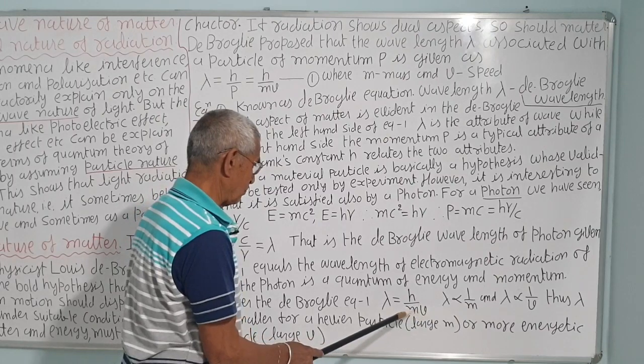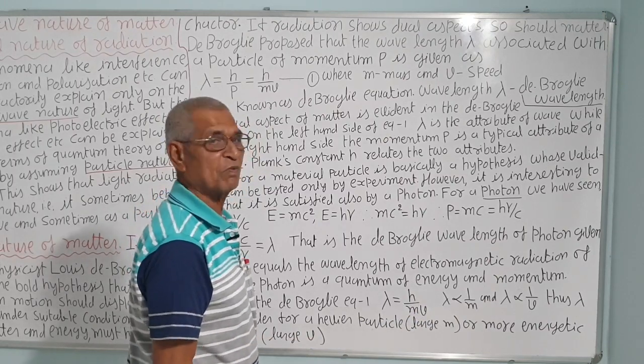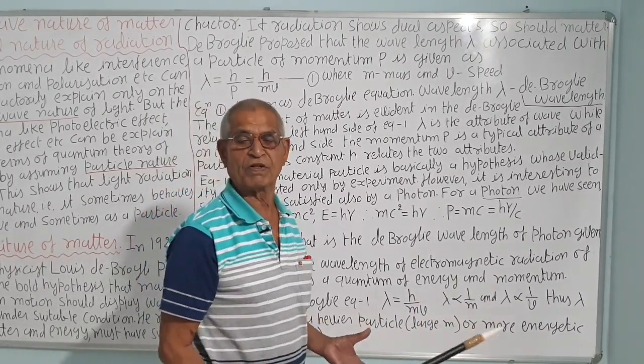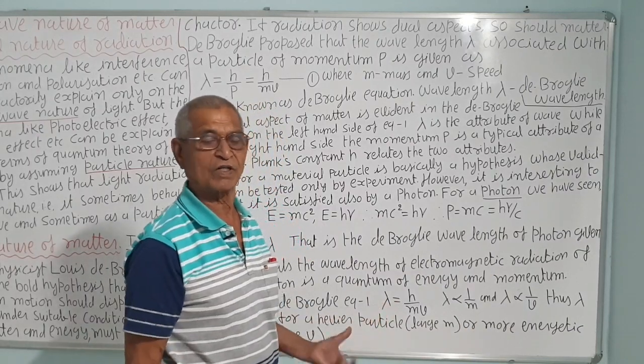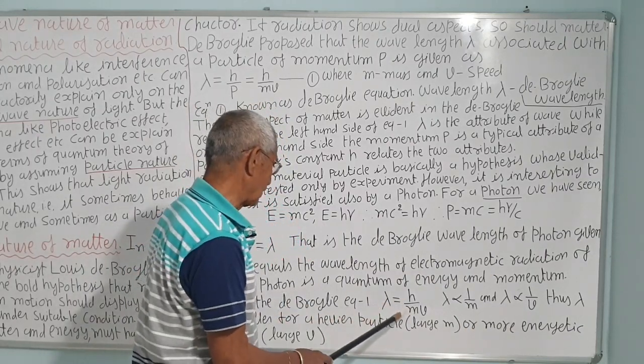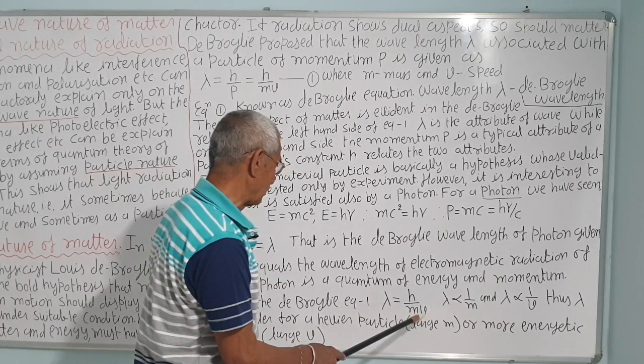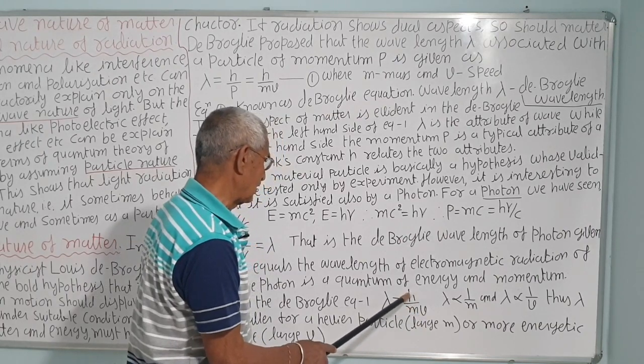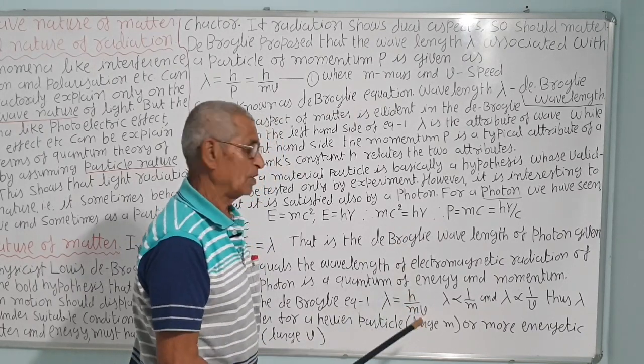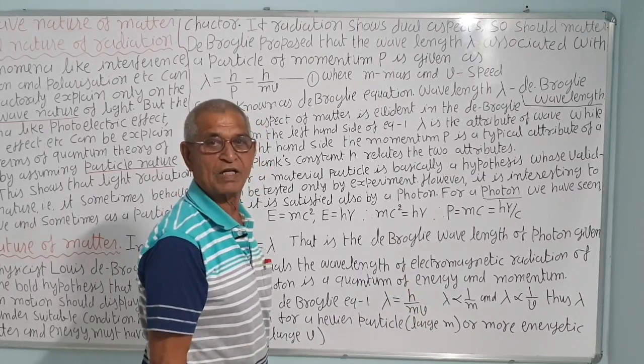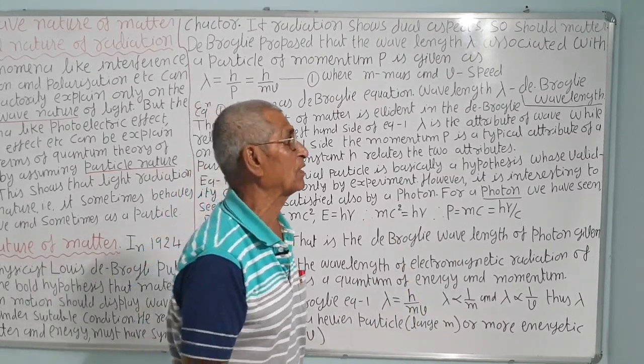The more the velocity and the more the mass of the particle, the smaller the wavelength. Suppose a 1 kilogram mass is moving with a velocity of 1 meter per second. What is the wavelength? Here m is 1 kg and v is 1 meter per second. h has a very small value, 6.63 into 10 to the minus 34, so the wavelength is not measurable practically.